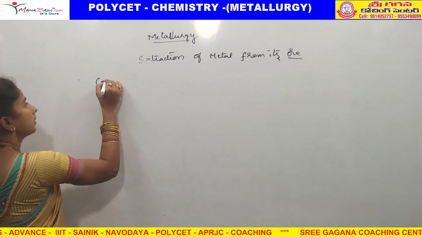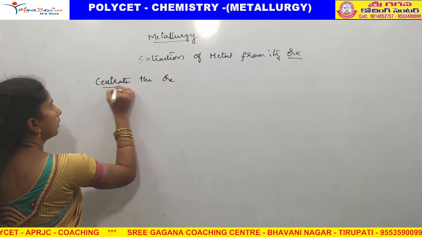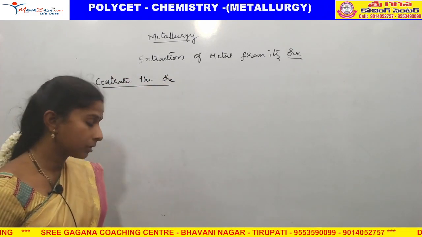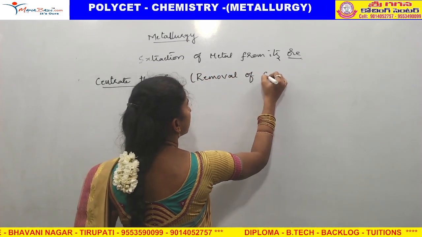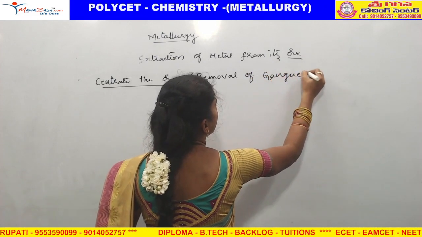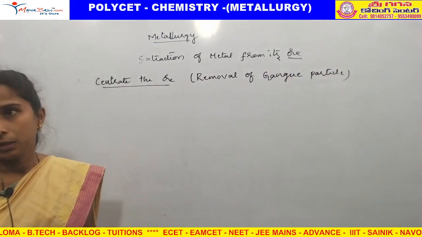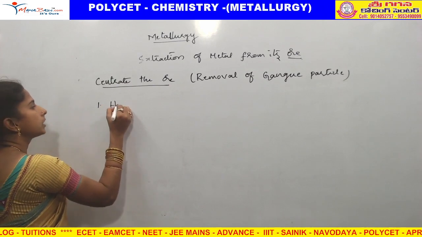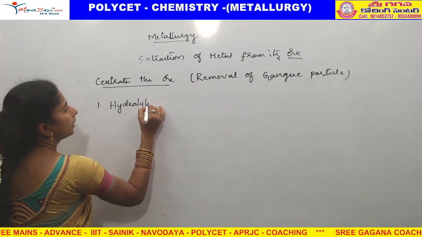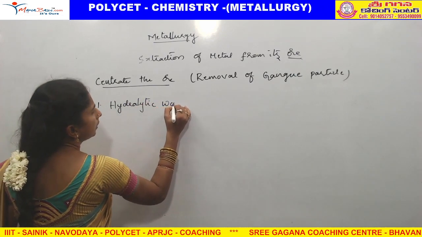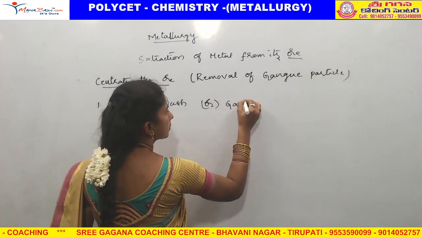One, concentrate the ore. Concentrate the ore. Right. What is going to happen? We need to concentrate, means removal of gangue particles. Removal of gangue particles. Gangue particles, we already discussed, are nothing but impurities. Right. Number 1, hydration, or otherwise hydrolytic wash, hydration or hydrolytic wash or gravity separation, all these are the names.